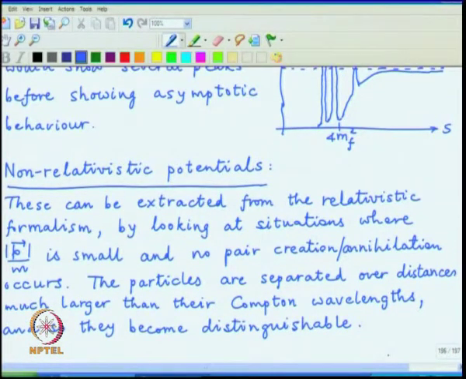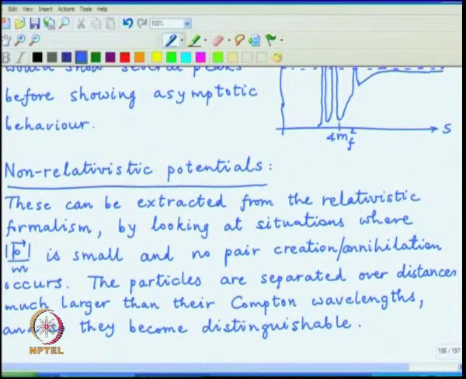exchange interactions. For example, we can talk about the potential between two electrons, one at position x 1 and the other at position x 2, and we do not have to worry about what happens when these two electrons interchange positions, because that never occurs in a non-relativistic situation. So, we will have to correspondingly drop all the contributions which are related by interchange and only keep the ones which keep the locations of the particles fixed.